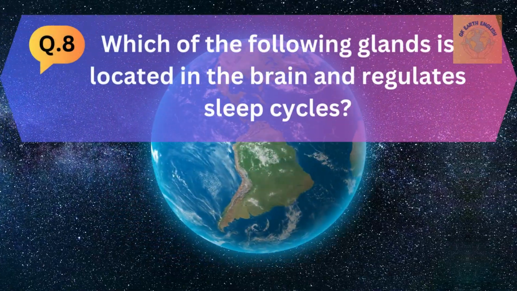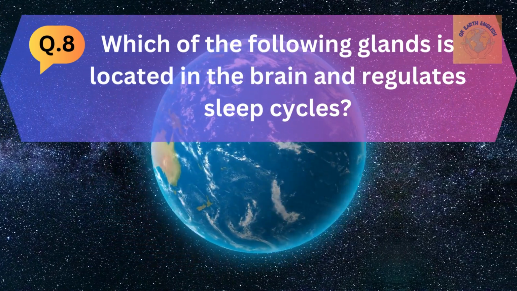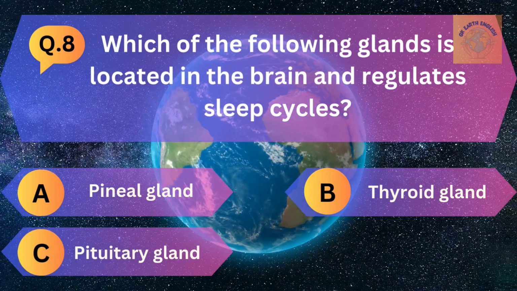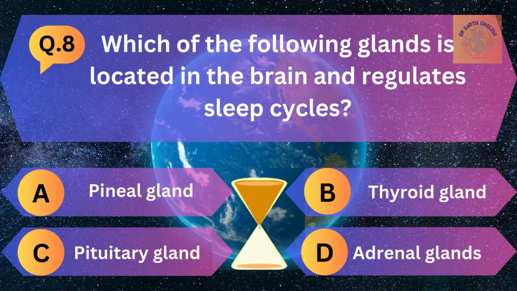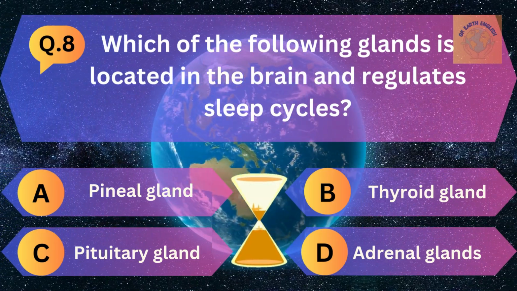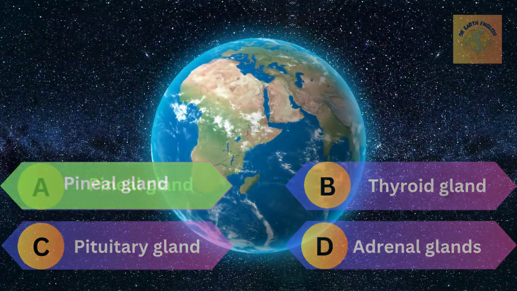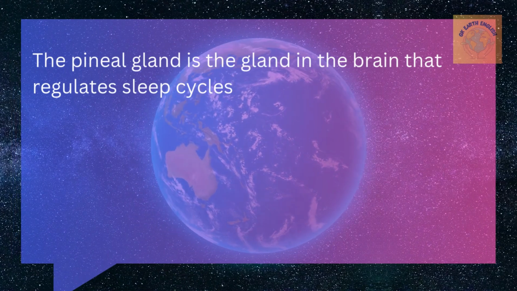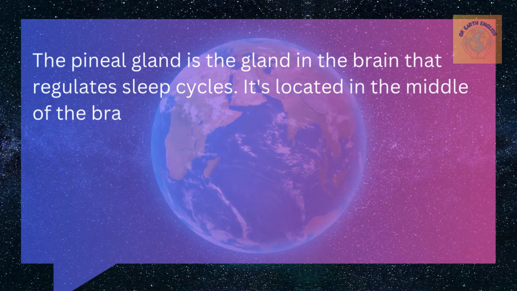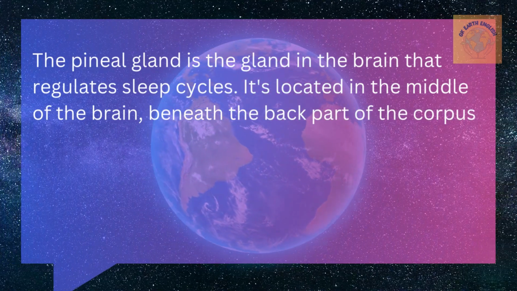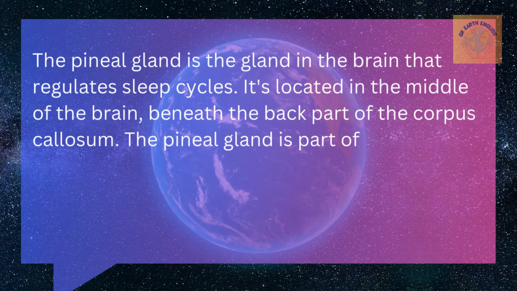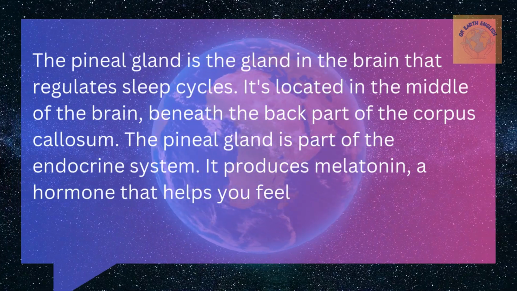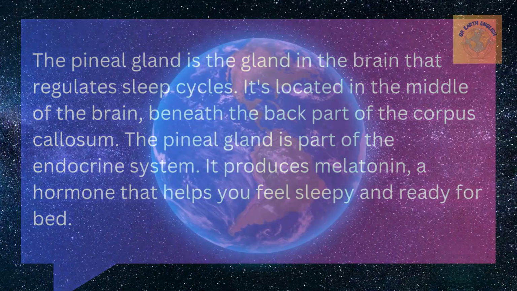Question number 8. Which of the following glands is located in the brain and regulates the sleep cycle? A. Pineal gland, B. Thyroid gland, C. Pituitary gland, and D. Adrenal gland. The correct answer is pineal gland. The pineal gland is the gland in the brain that regulates sleep cycles. It is located in the middle of the brain beneath the back part of the corpus callosum. The pineal gland is a part of the endocrine system. It produces melatonin, a hormone that helps you feel sleepy and ready for bed.